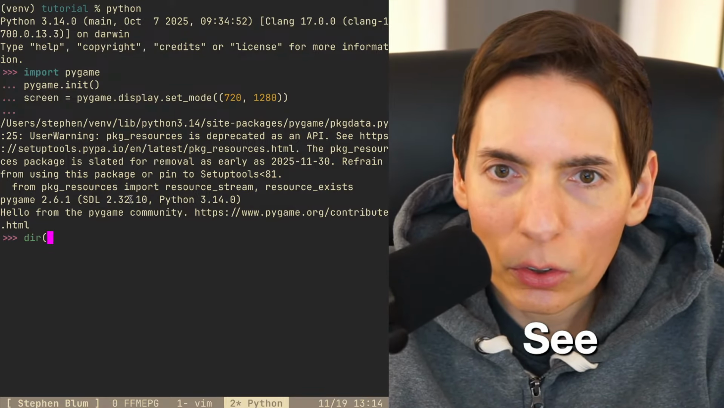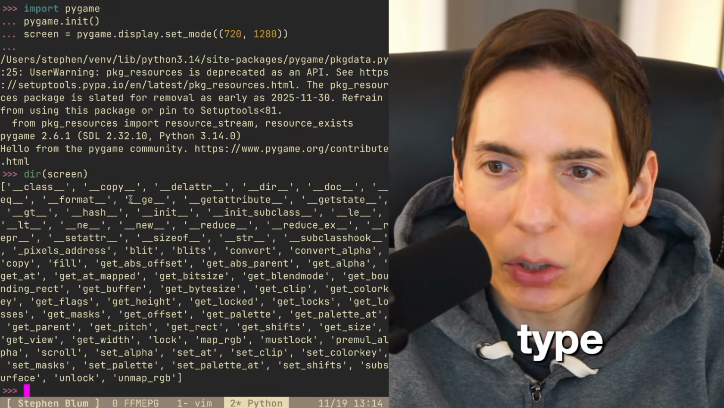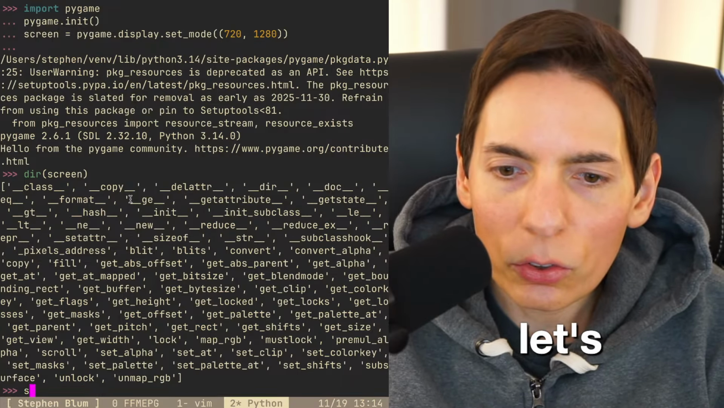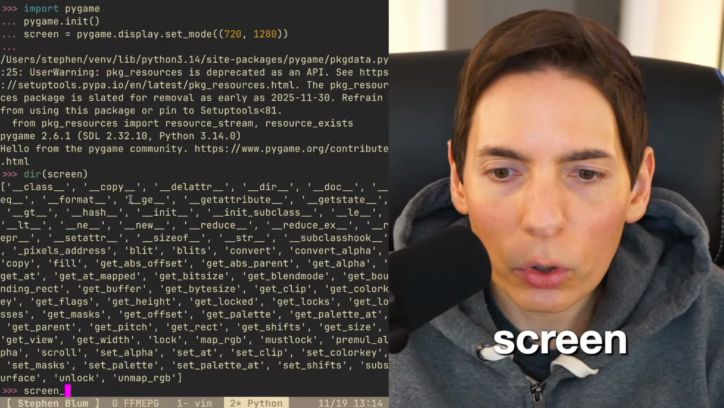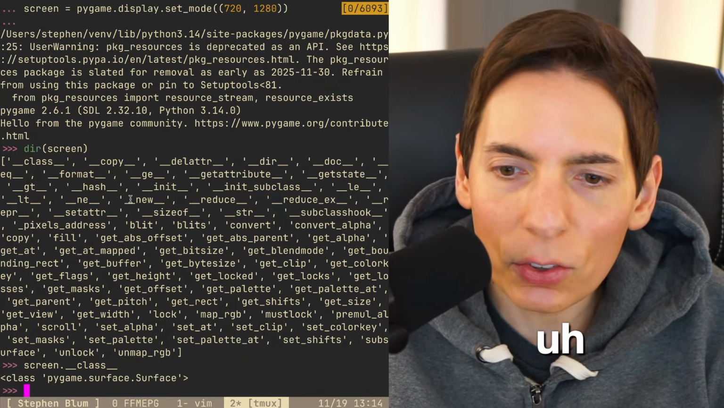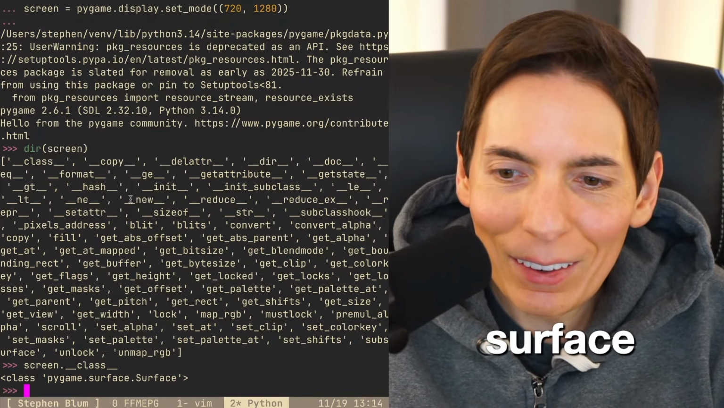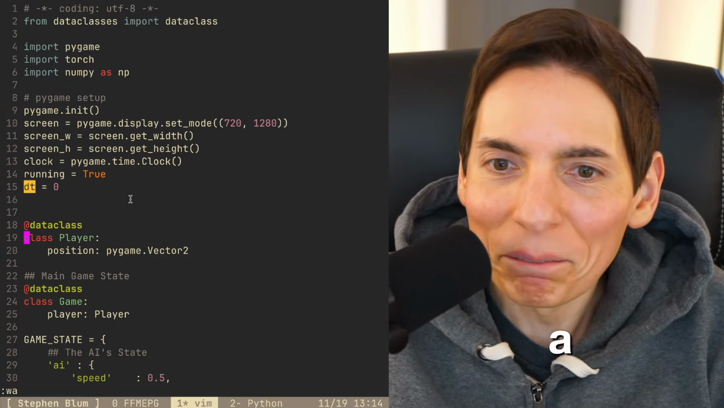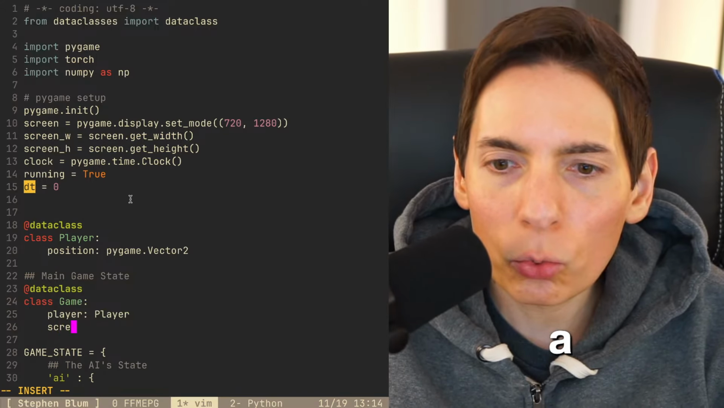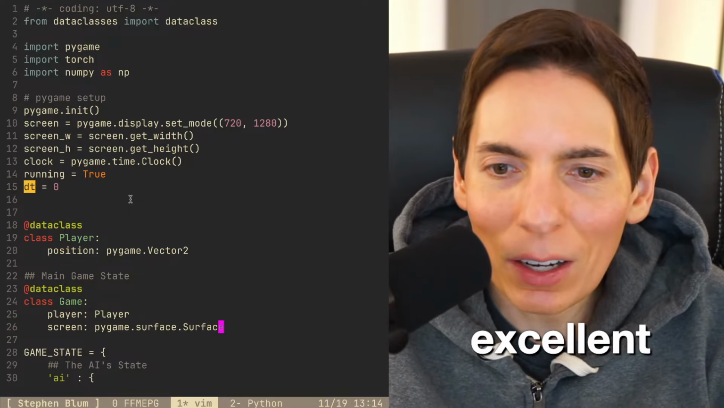See, screen, not screen. Is there like a type? Can we say type? I need to see what the class is. What's the class called? Oh, screen. Let's say here, screen dot underscore underscore class. What is this? Surface. It's called a surface. What the heck? What is a surface? All right, let's call it a surface then. I wasn't expecting that. So the game is going to have a screen, but it's actually a surface. There we go. Excellent. That's what we're looking for.